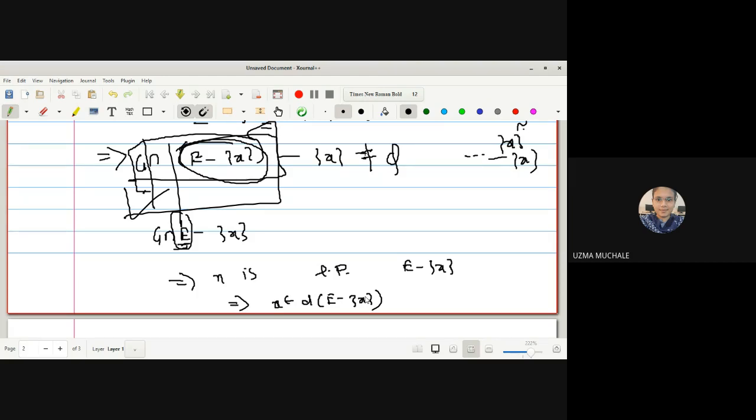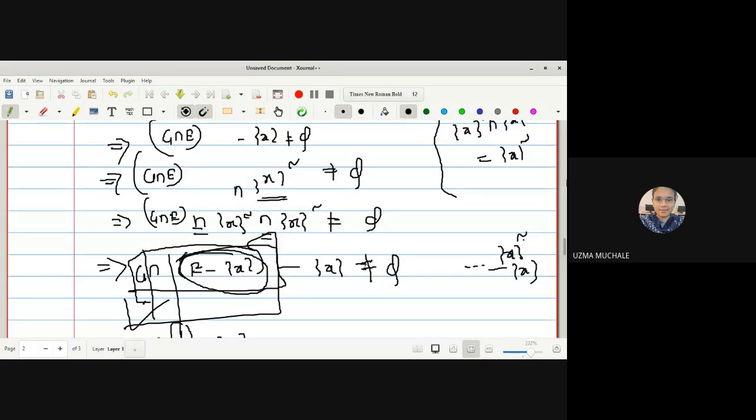What is the first property? D of phi is phi. Second, if A is a subset of B, derived set of A is a subset of derived set of B. And next we have proved if X belongs to D of E, X is a member of D of E minus singleton X. That we have done with a very easy property. What is the easy property we have used?